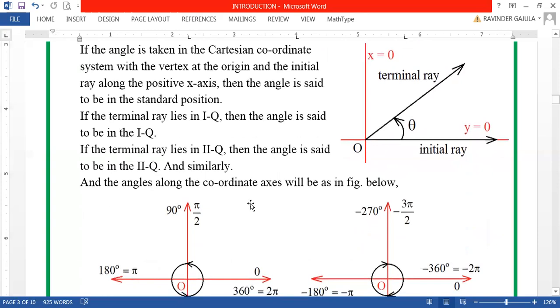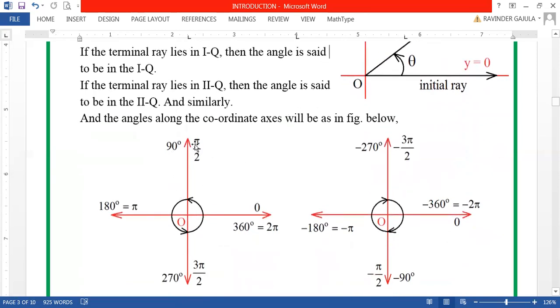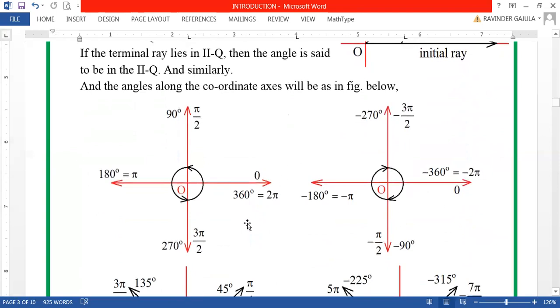Now, dear friends, the angles along the coordinate axis: according to this definition, when no rotation takes place, that means the initial ray is kept quiet, the angle will be taken to be 0, because without any rotation the initial ray itself will be taken as 0 degrees, otherwise 0 radians. When the terminal ray gets along the positive y-axis in this direction, clearly it will be one right angle, which is equal to either 90 degrees or pi by 2 radians.